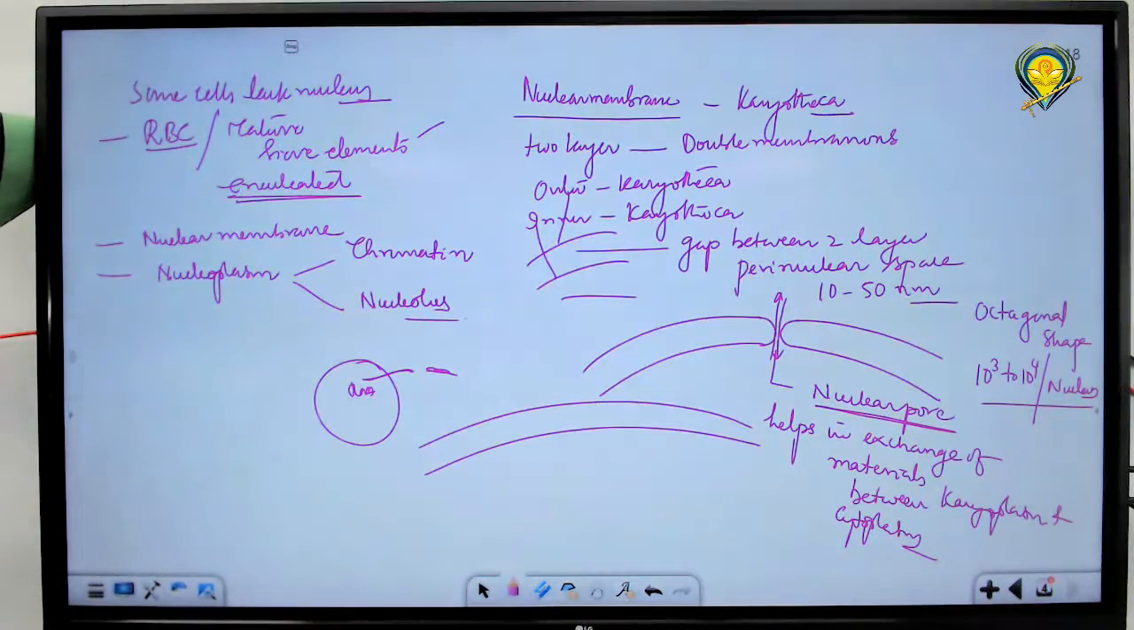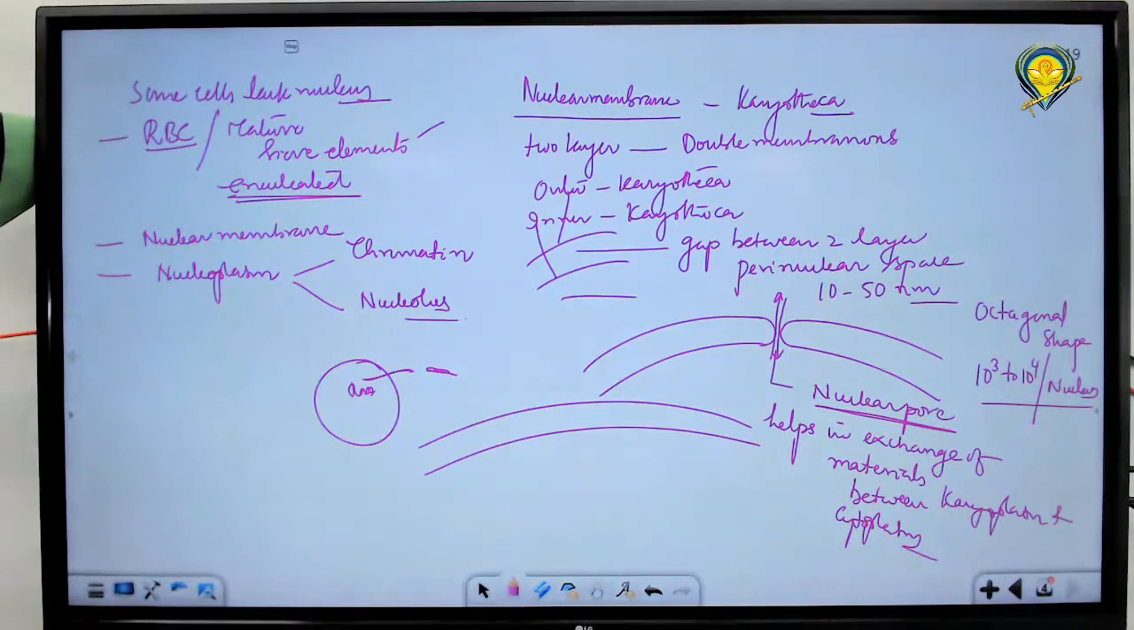What is the shape of the nuclear pore? Octagonal. Where do you find the nuclear pores? On the nuclear membrane. How are they formed? Due to the fission of outer and inner karyotheca. So what is happening due to the fission? Gaps are created. Those gaps are nothing but called nuclear pores. What is the use of nuclear pores? Exchange of genetic material. This is all regarding this particular topic.